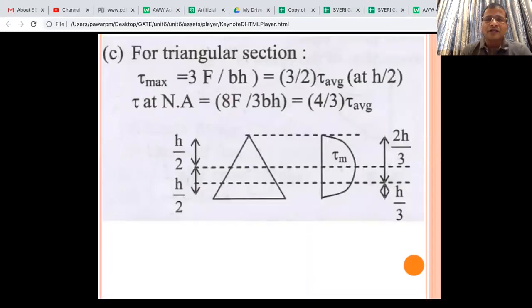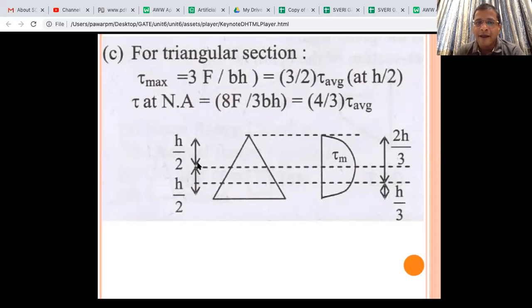Okay, so for the triangular case, it will not be at the CG. That is the exceptional case you have to understand, or you can say it is not at the neutral axis. So tau max is at h by 2. Maximum stress in the triangular section is the only one that is different. Otherwise, in almost all other typical shapes, the maximum shear stress comes at the neutral axis, except in the triangular section.